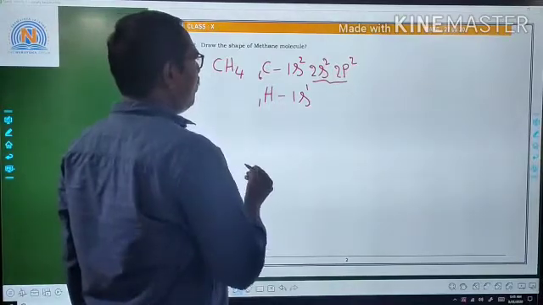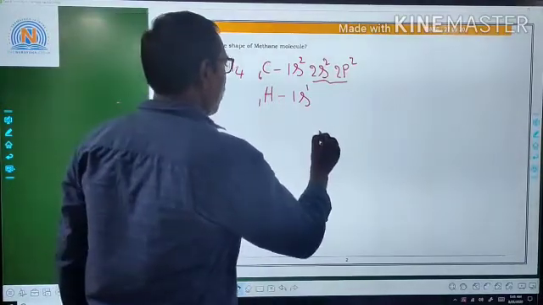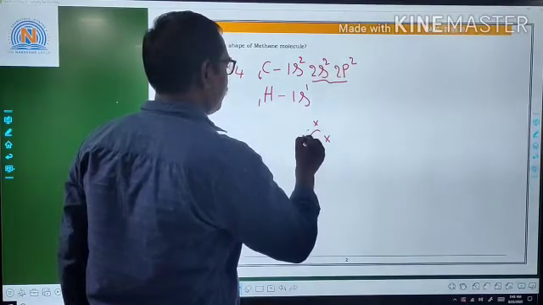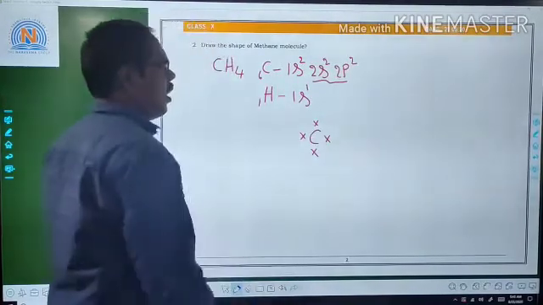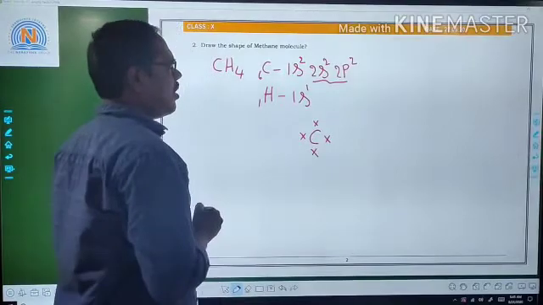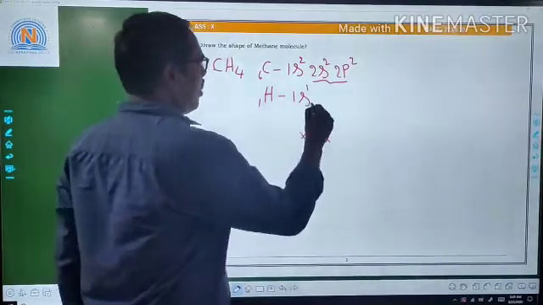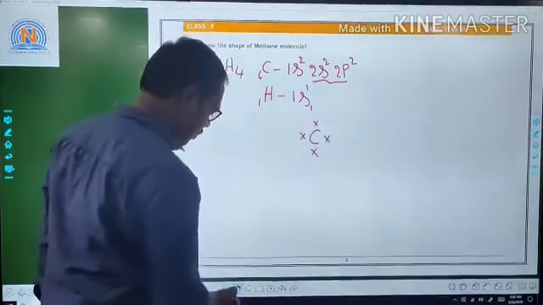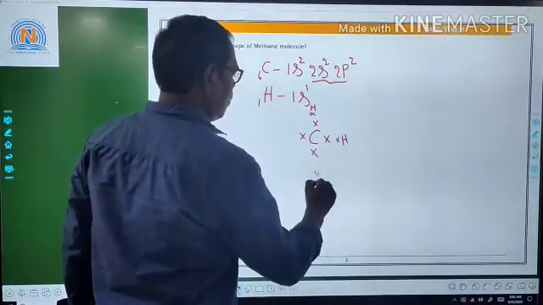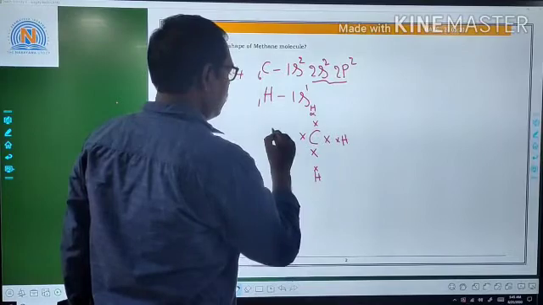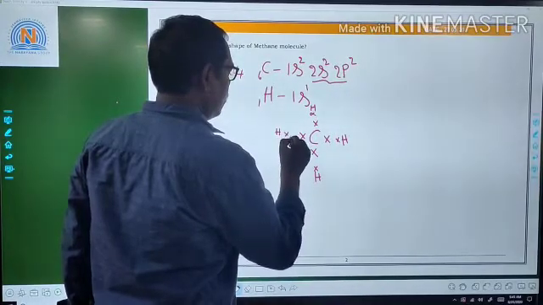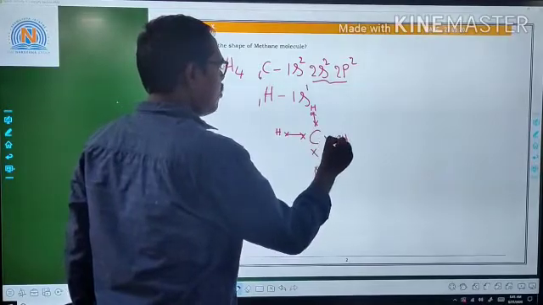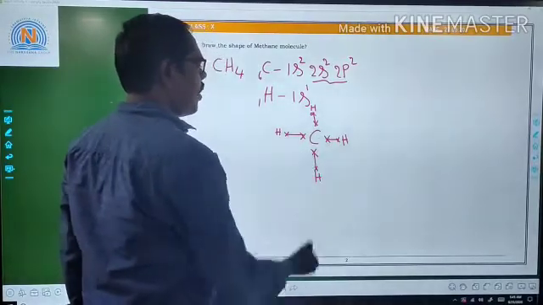Now we draw the shape of the methane molecule. The carbon contains 4 valency electrons. Next, each hydrogen contains 1 valency electron. Here 4 hydrogens are there. Now these 2 electrons are paired, and likewise for each of the four pairs.